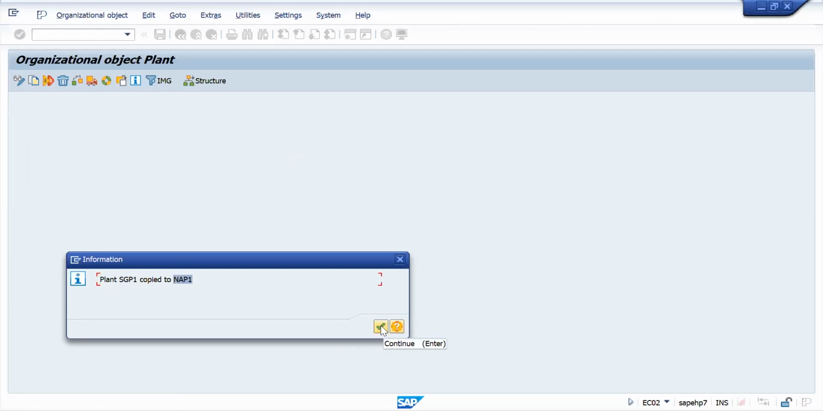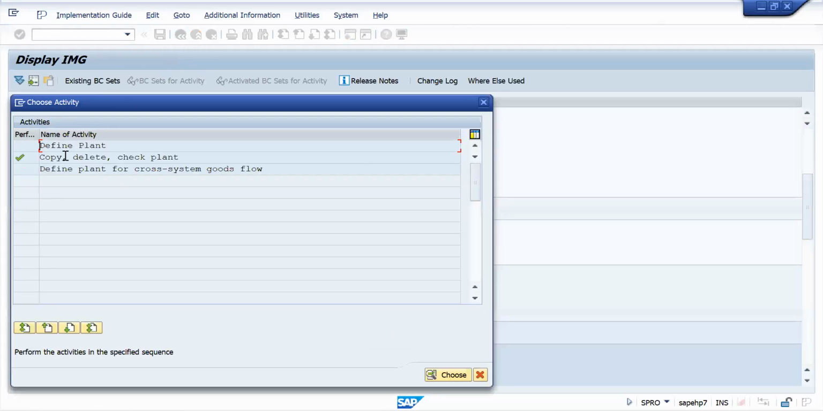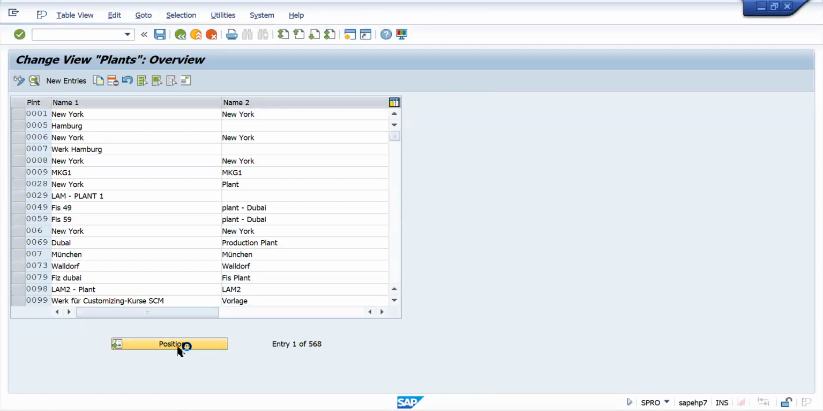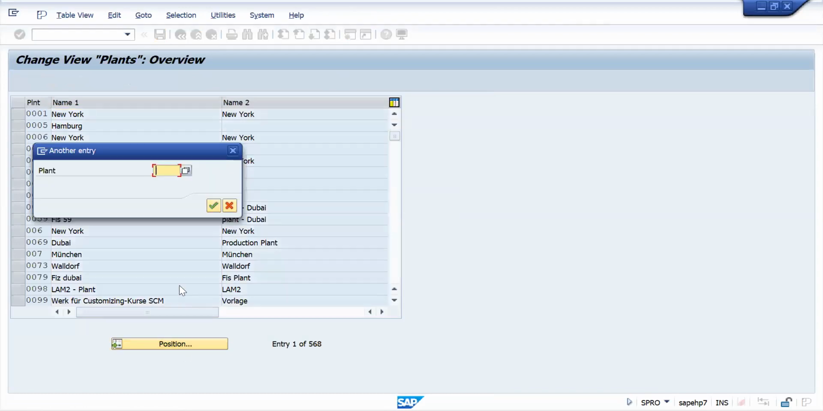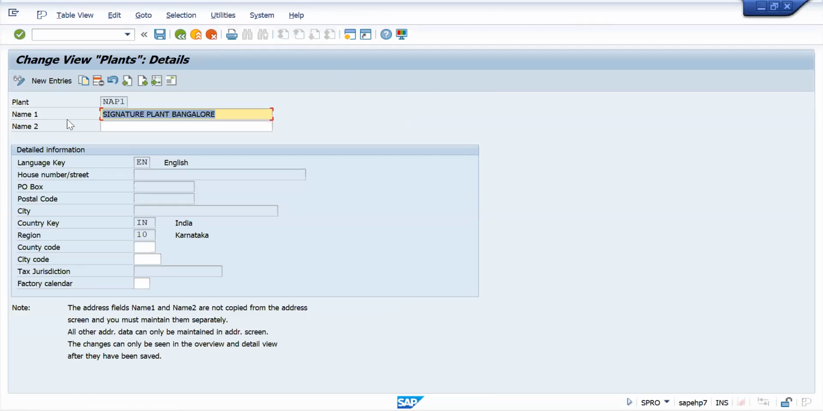Now what do I need to do? I need to edit it. Just enter. Okay. Go back. To edit, I need to go here, define plant. I will search my plant, NAP1. See, again the signature name is coming, right? So I need to edit it. So delete. Bangalore Operations, I will create this as a plant.